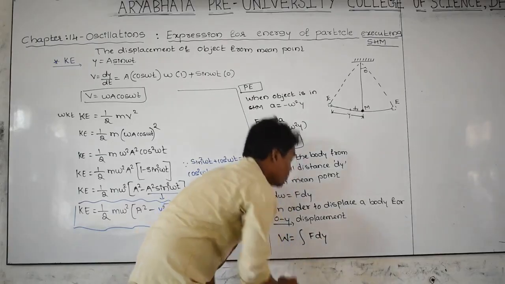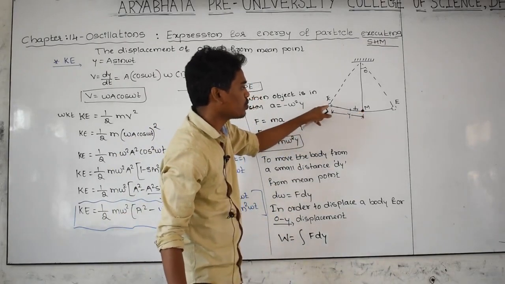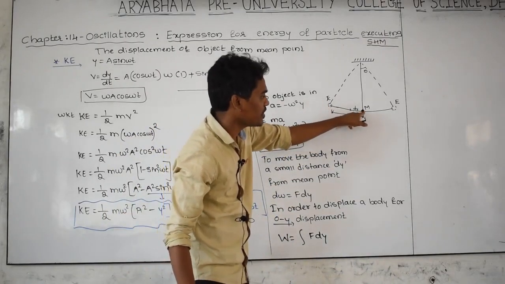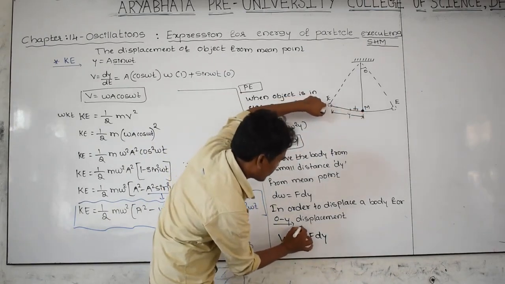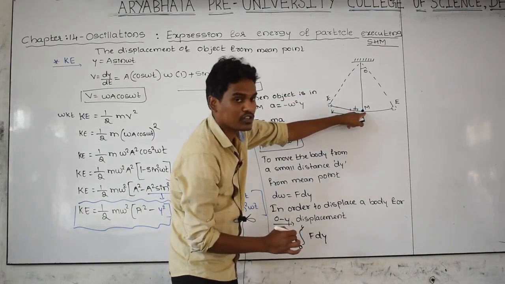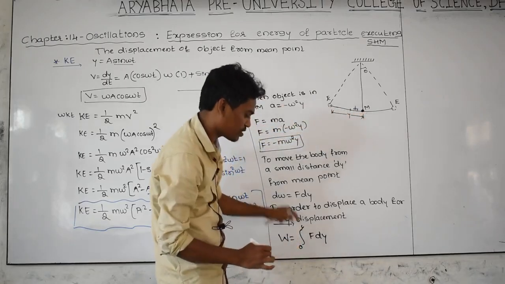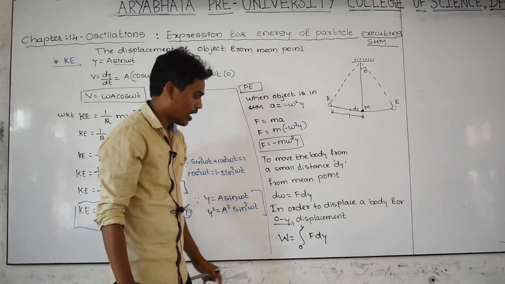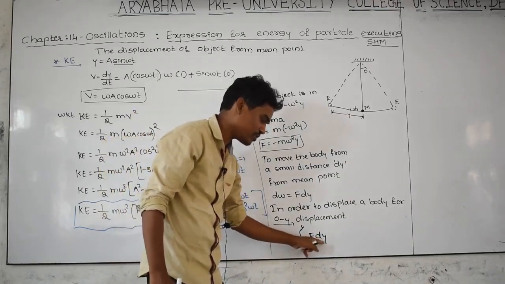Then from where to where are you taking the body? From the 0 point to this point. What is the displacement here? 0. What is the displacement here? Y. Here displacement is equal to 0. Here displacement is equal to maximum, that is the y displacement. And what is F into dy? This is the product of force into displacement.